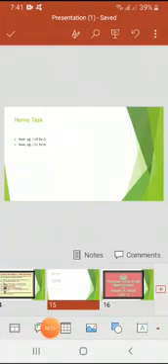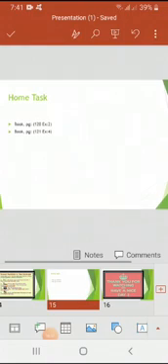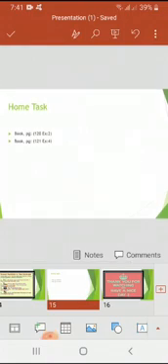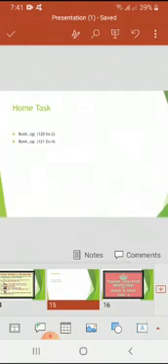So, for your home task, this is on your screen: book page number 120, exercise 2, and book page number 121, exercise 4. You have to do your tasks on your own. You can take help from your elders, and you have to submit this task to me in your WhatsApp group or through email.